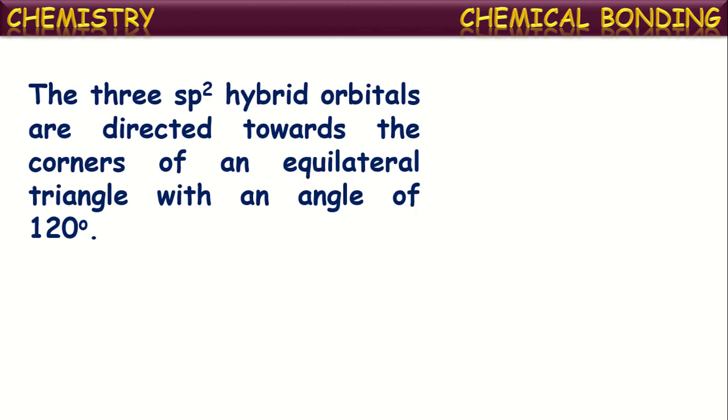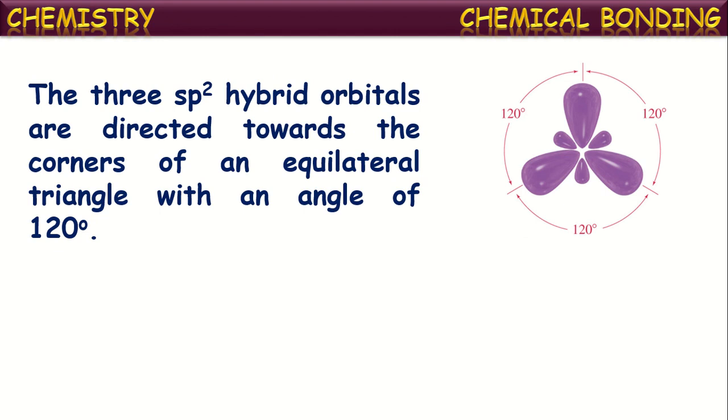Okay, the three sp2 hybrid orbitals are directed towards the corners of an equilateral triangle with a bond angle of 120 degrees. So these three sp2 hybrid orbitals will be in a trigonal planar shape, or at the corners of an equilateral triangle, and here the bond angle will be 120 degrees between each orbital.